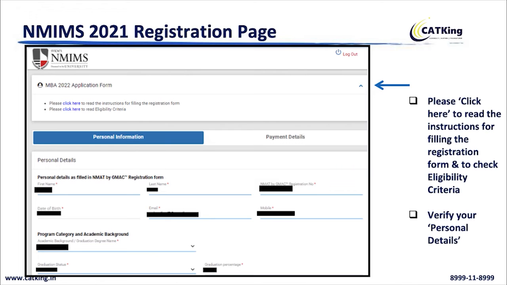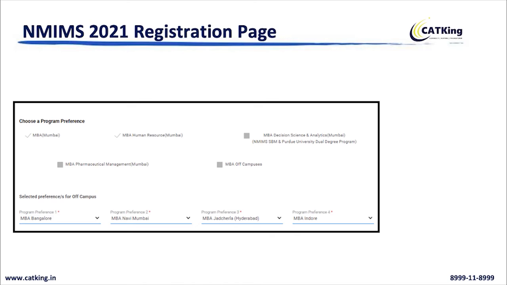It will autofill and come here, which is what you have to verify: that it is correct and there are no mistakes. Then you will come to the most important section, which is choosing your program preference, okay? Good thing is now they have mentioned the location. Earlier only MBA was written, which caused a little confusion. Now you have it clearly written, MBA Mumbai, which is the main core flagship program of NMIMS.